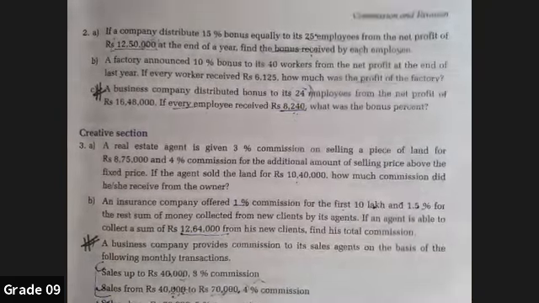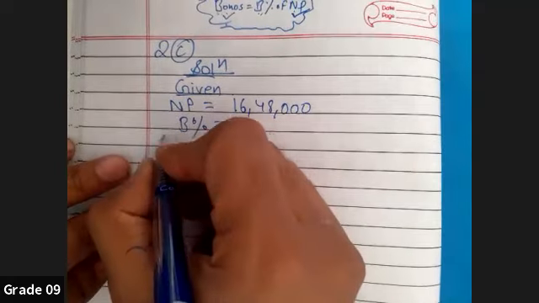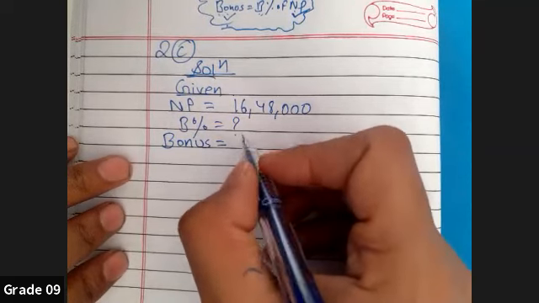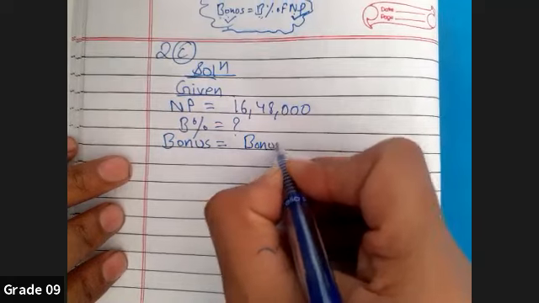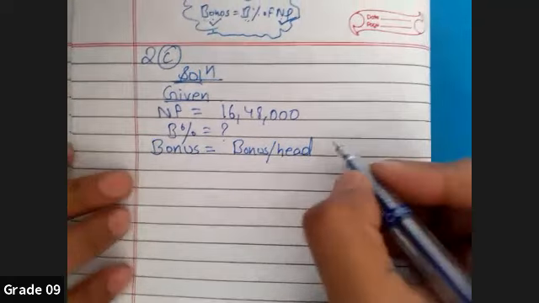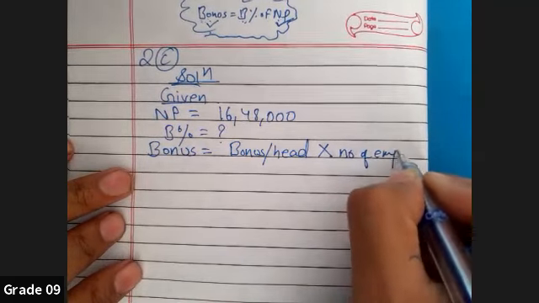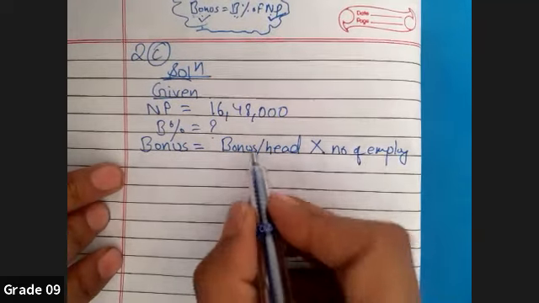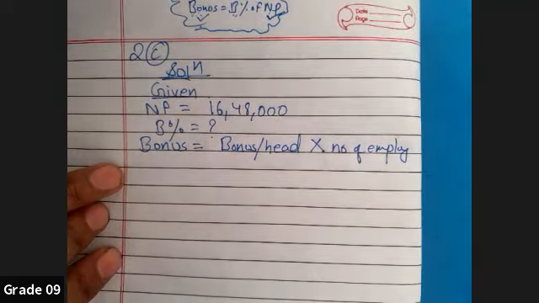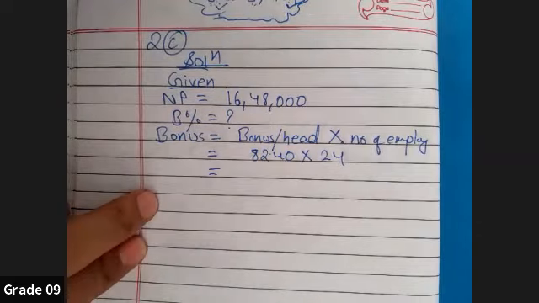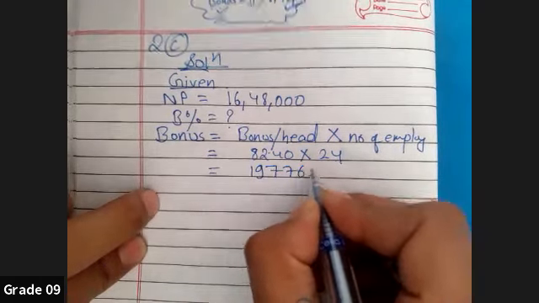So what is the bonus amount? The bonus amount is indirectly given, you need to understand. So bonus in this question is bonus per head into number of employees. I'm using some technical language here. This is not a formula, I am just making you understand. Bonus per head means the bonus that one individual is getting. 8240 into 24, I'm also checking, is 197760. So this is the bonus amount.